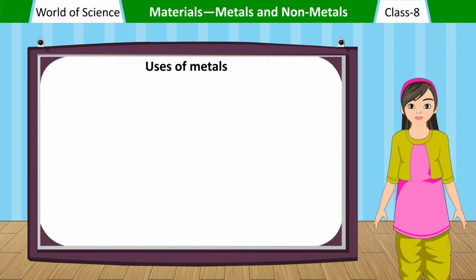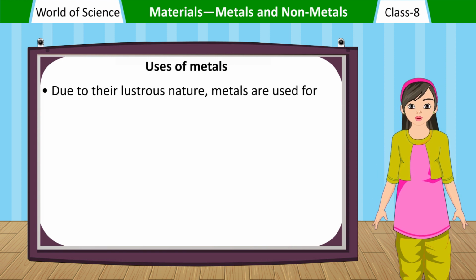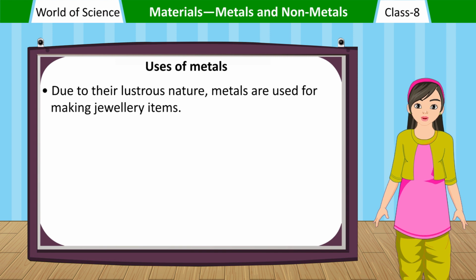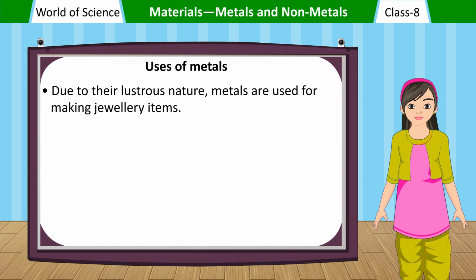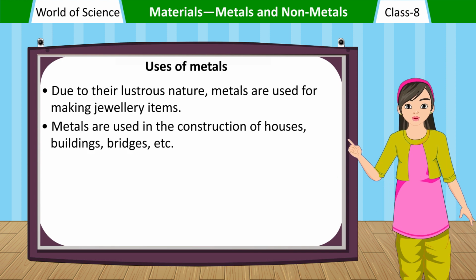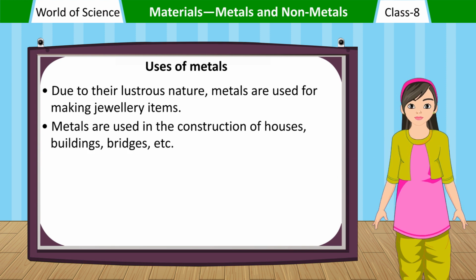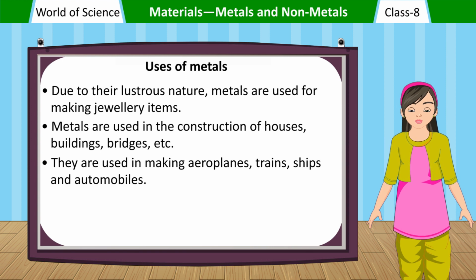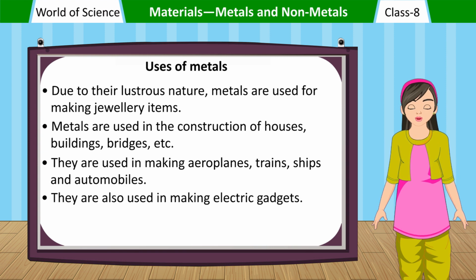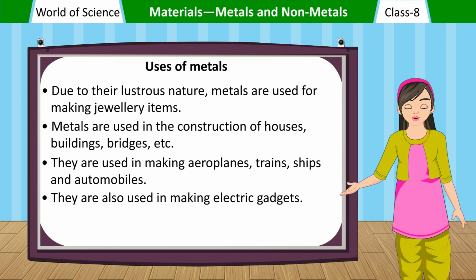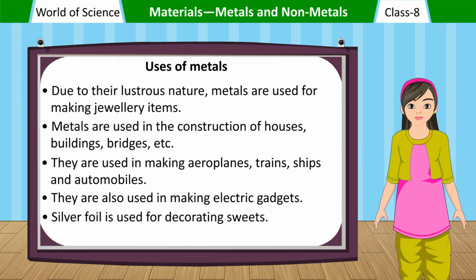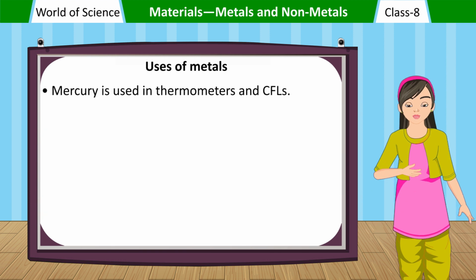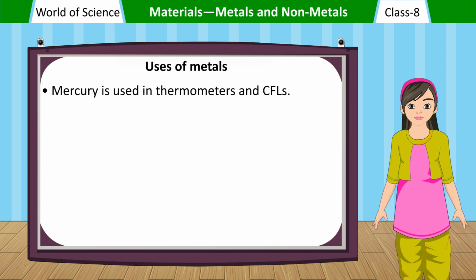Uses of metals. Due to their lustrous nature, metals are used for making jewelry items. Metals are used in the construction of houses, buildings, bridges, etc. They are used in making aeroplanes, trains, ships, and automobiles. They are also used in making electric gadgets. Silver foil is used for decorating sweets. Mercury is used in thermometers and CFLs.